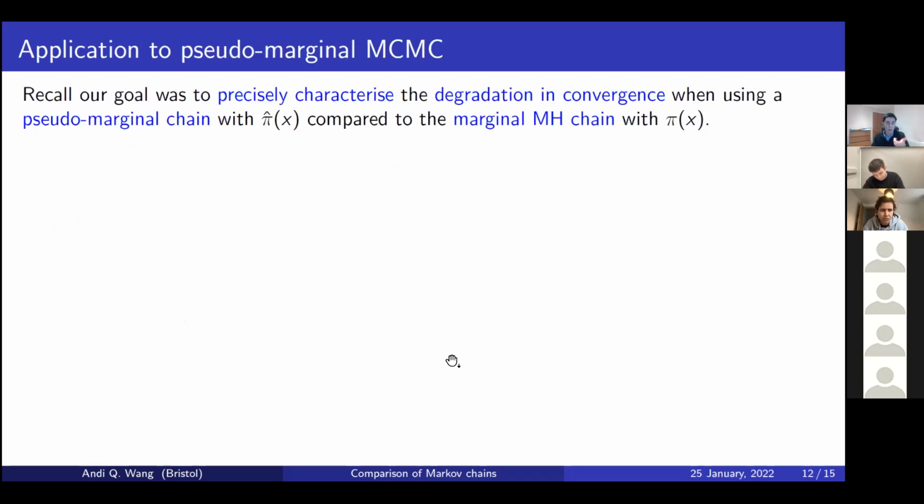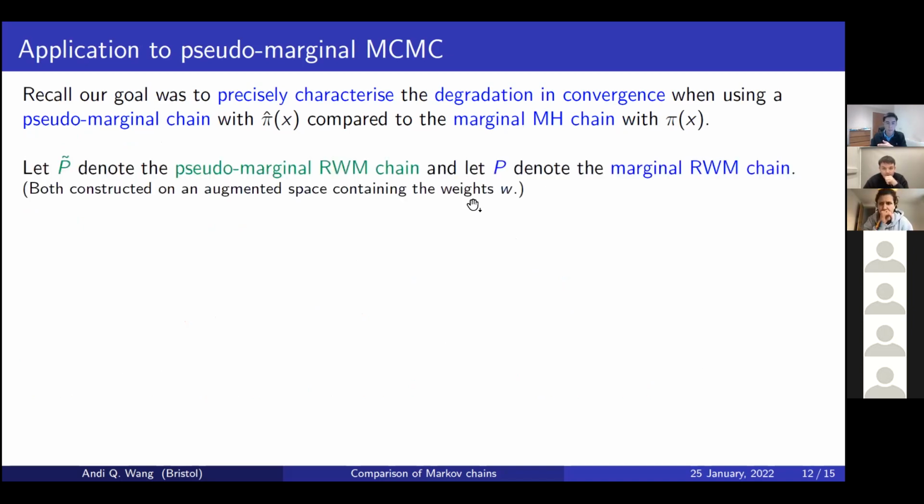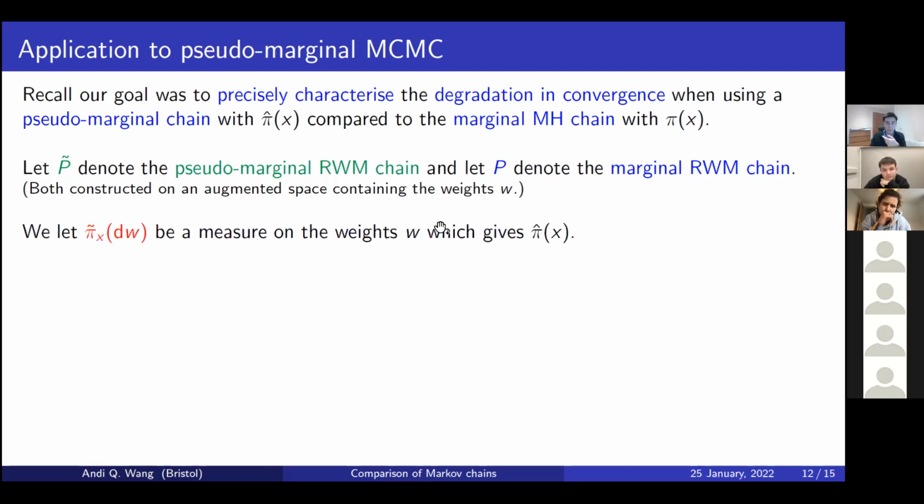So now let me go back to the original motivation we had, which is to compare pseudo-marginal chains. Just to remind you, we wanted to precisely characterize how much worse a pseudo-marginal chain is when you use some pi hat compared to the original marginal chain where you just had pi. Let me quickly give you some notation. P tilde will be the pseudo-marginal chain. Remember, we're doing random walk. And P is going to be the original random walk with pi and no pi hats, although both are going to be constructed on this augmented state space, which contains the weights.